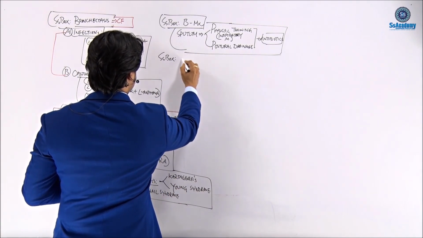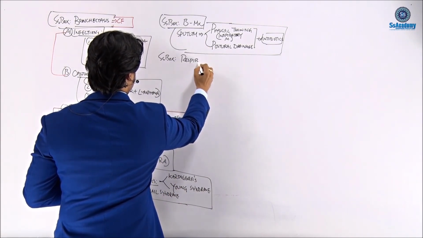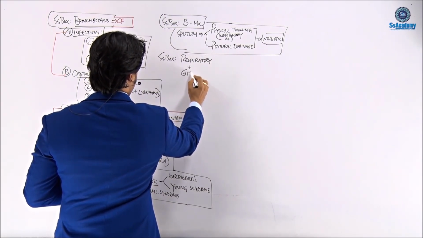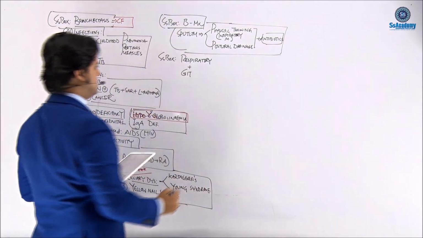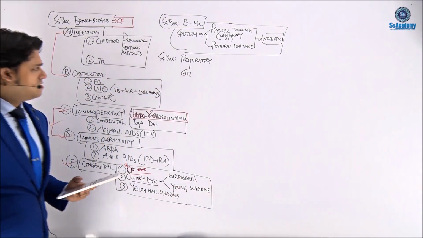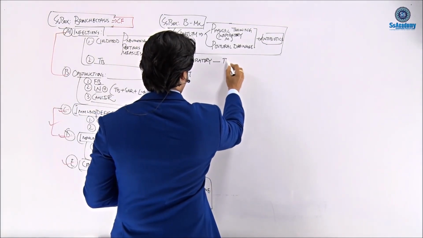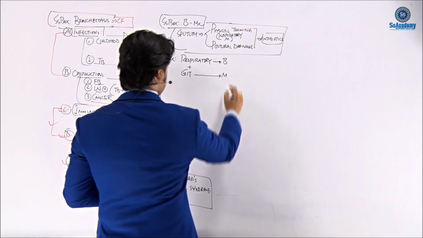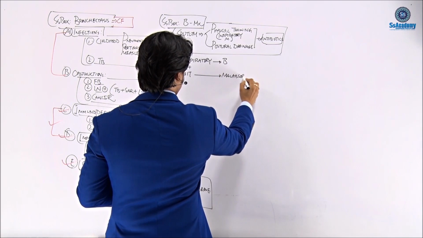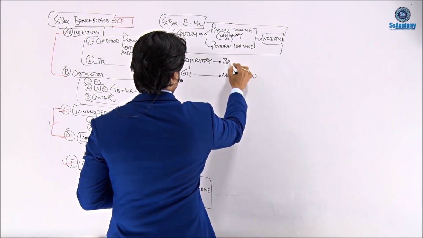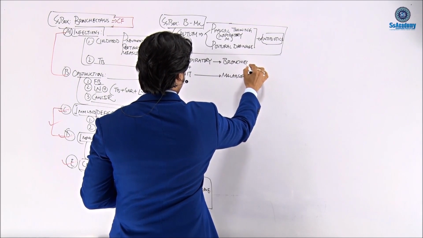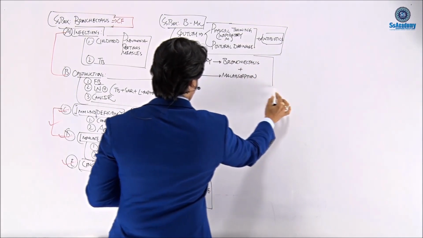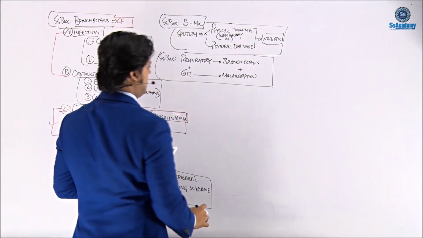Respiratory system plus GIT, the gastrointestinal system involvement, among the long list of diseases: very specifically the respiratory disease is bronchiectasis, and the GIT disease is malabsorption.